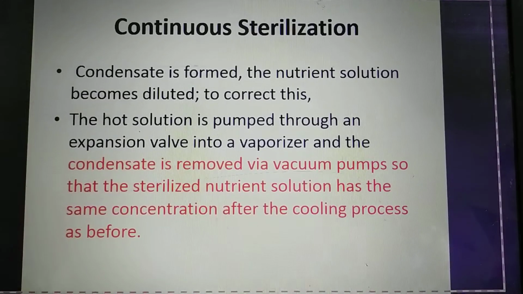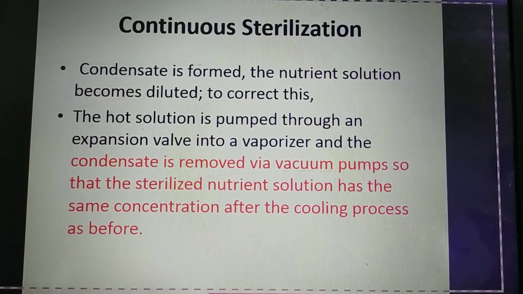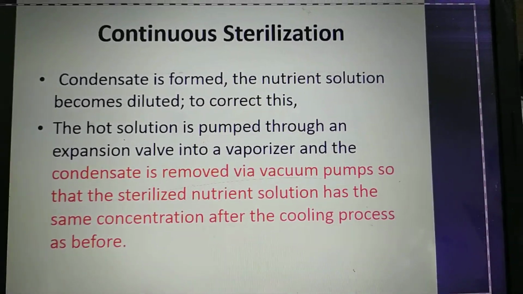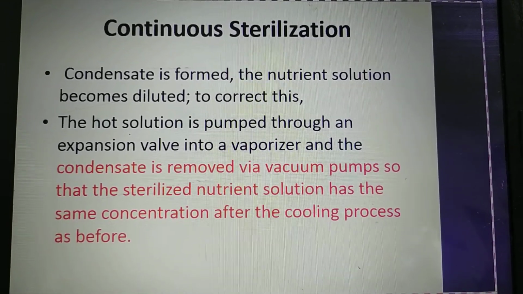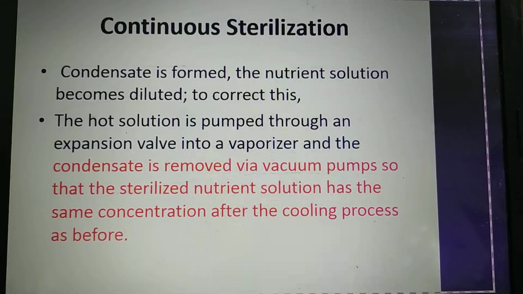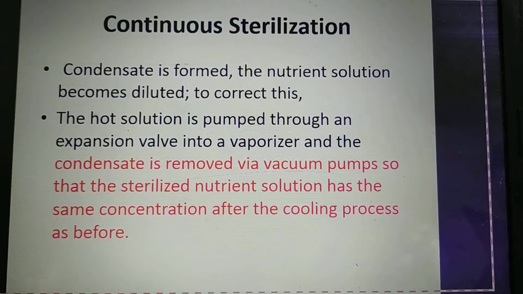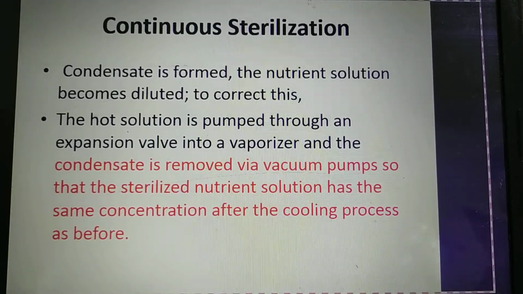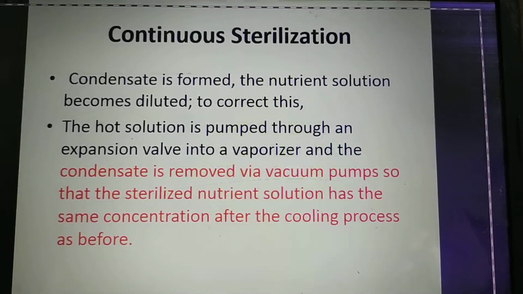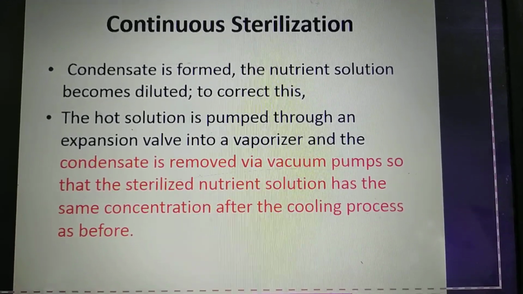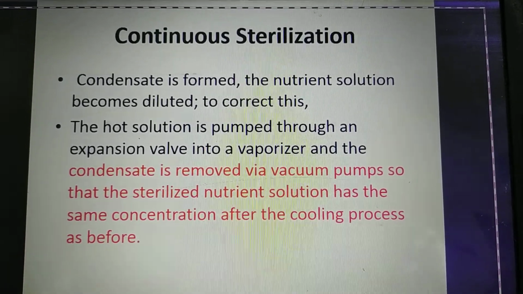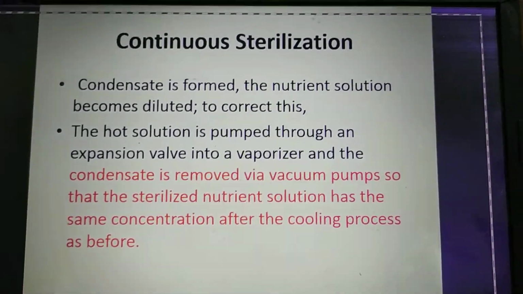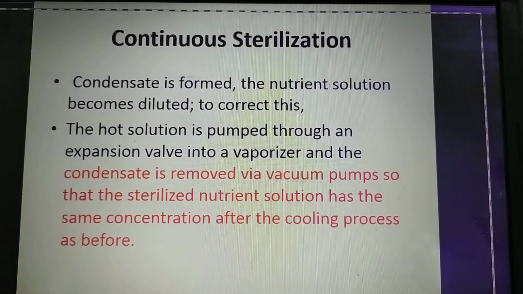The condensate is formed, and the nutrient solution becomes diluted. That's a thing which can happen. The hot solution is pumped through an expansion valve into a vaporizer, and the condensate is removed via vacuum pumps so that the sterilized nutrient solution has the same concentration after the cooling process has occurred. So the disadvantage can be corrected here. When you pass through vacuum pumps, the excess water can be removed, so that the media will have a specific concentration.